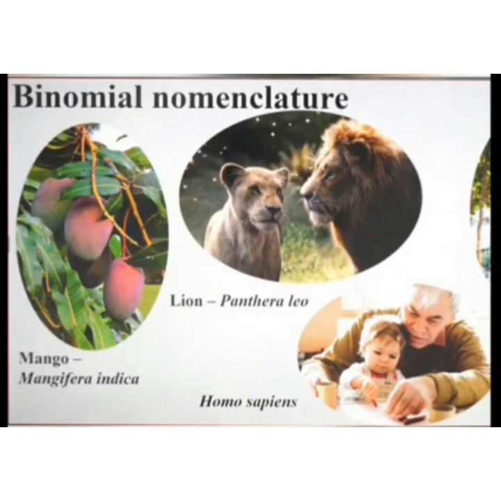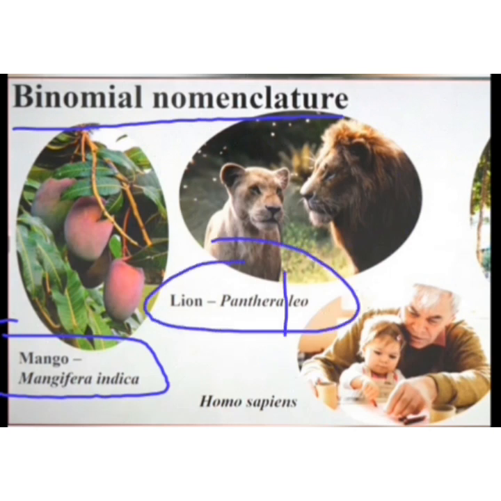And now let's see some examples of binomial nomenclature. For mango, we say Mangifera indica. For lion, the binomial nomenclature is Panthera leo. Panthera is the genus and leo is the species. For humans, we say Homo sapiens. Homo is the genus, sapiens is the species.